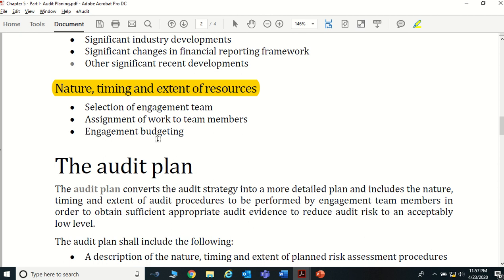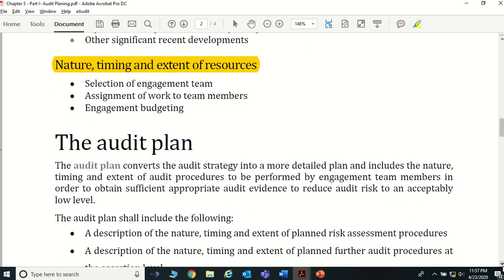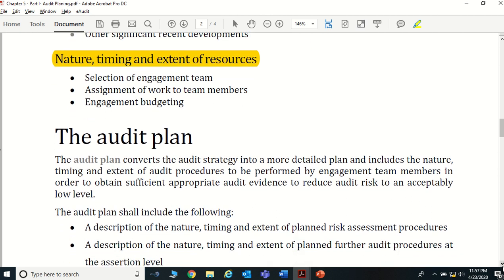So in that case, higher involvement of the higher levels may be required. In that case, you know that the budgeting is also going to be increased, because the partner's involvement, the director's involvement, management involvement is so high. So you have to consider the pricing or the engagement budgeting as well, right? Or you may have to charge a higher audit fee sometimes, right?